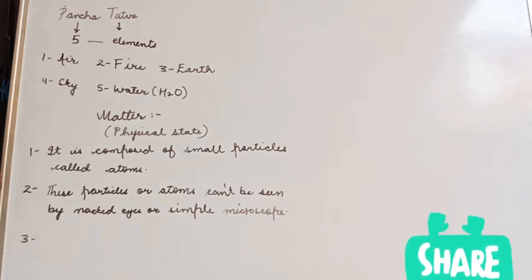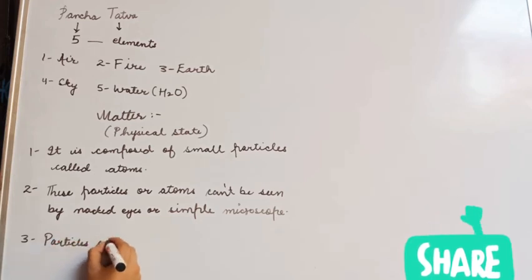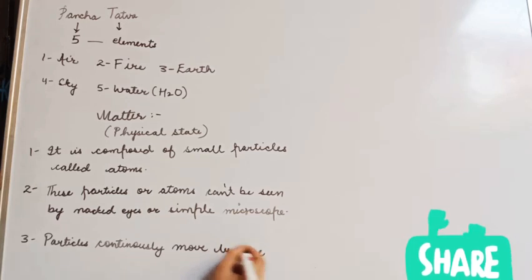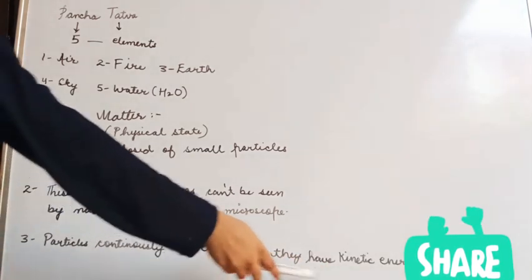Then third is particles of matter continuously move. And why do they move? Because they have kinetic energy. So third point is particles continuously move because they have kinetic energy in them.